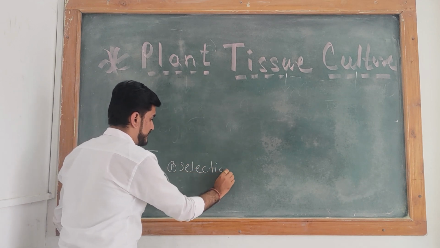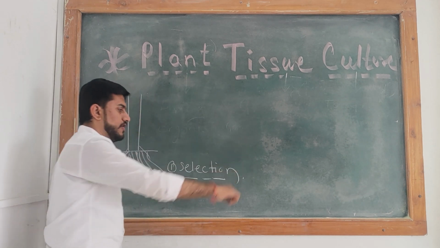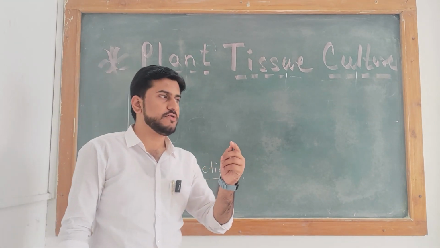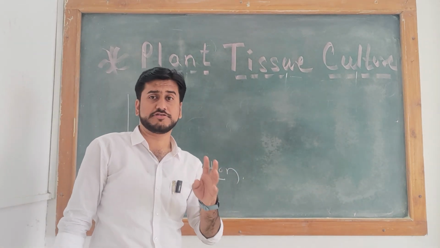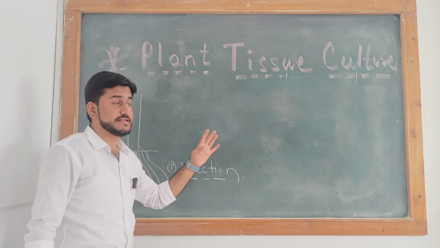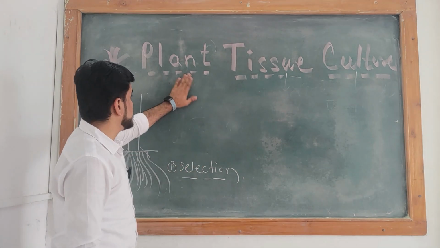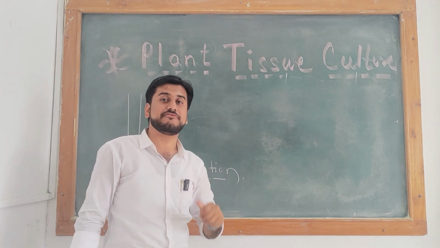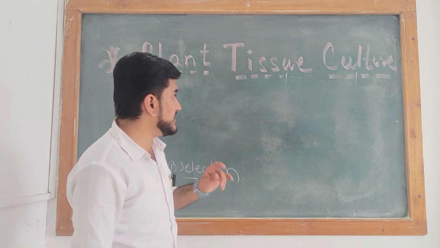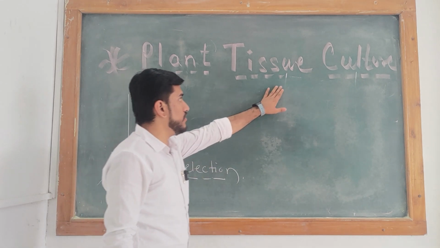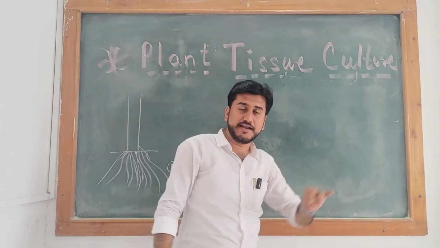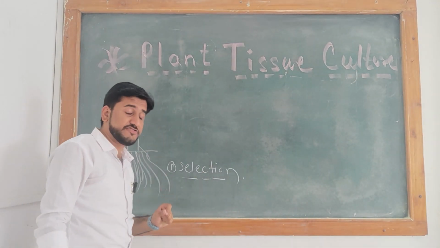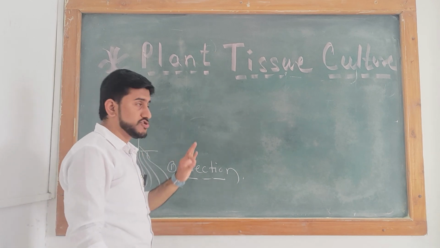Which part you have to select for the tissue culture method is the most important thing, because the first and most important criterion for selection is that you have to observe this part in the field and select it for tissue culture.